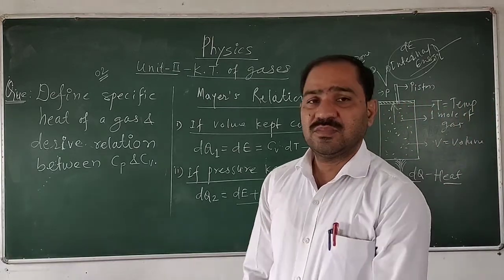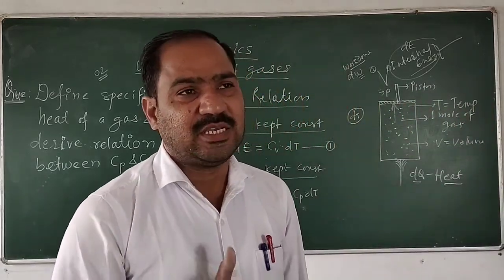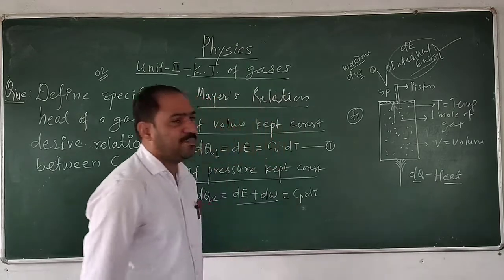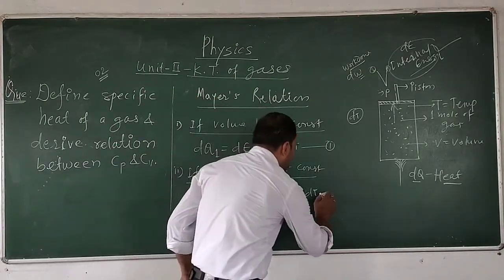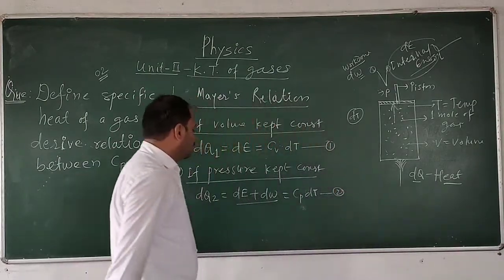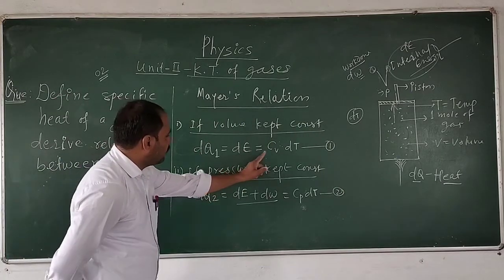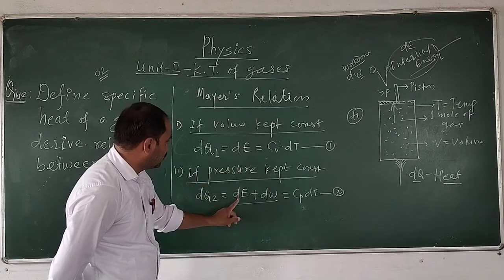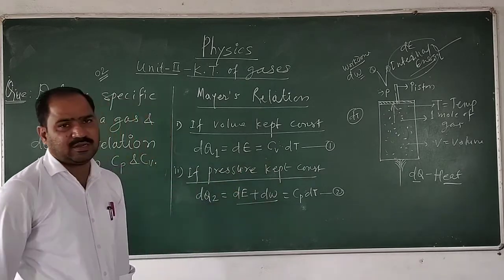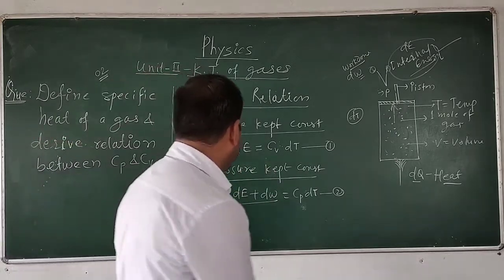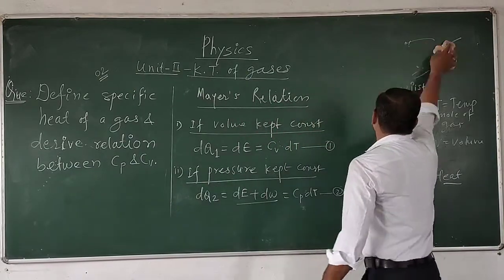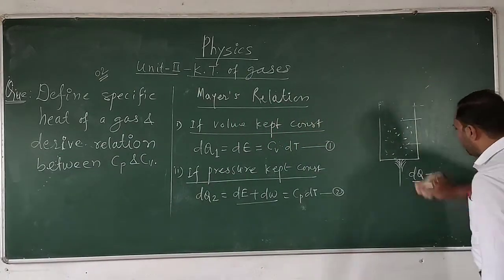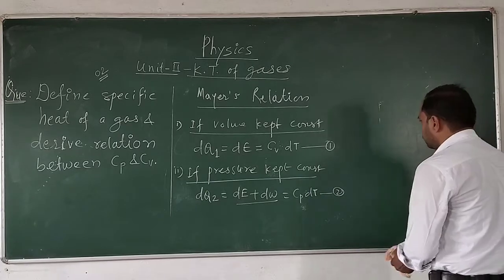Cp is the specific heat at constant pressure, and dT is the rise in temperature. This is your equation number 2. Here dE is equal to Cv dT, so we put this value of dE in equation number 2.